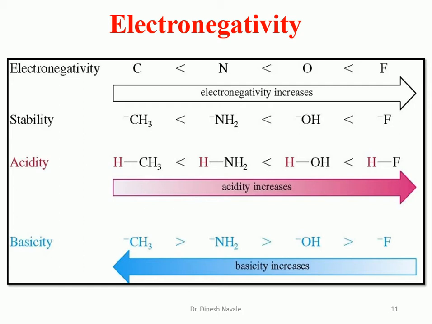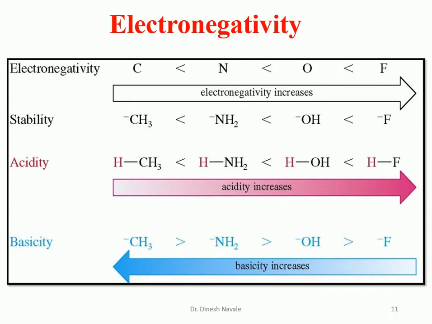Because of the higher electronegativity, it holds the electron density towards itself. So the conjugate base is more stable, and if the conjugate base is more stable, the corresponding acid will be more acidic. So as electronegativity increases from left to right in the periodic table, the stability of the corresponding conjugate base increases, and the acidity of the compound increases from left to right in a periodic table.